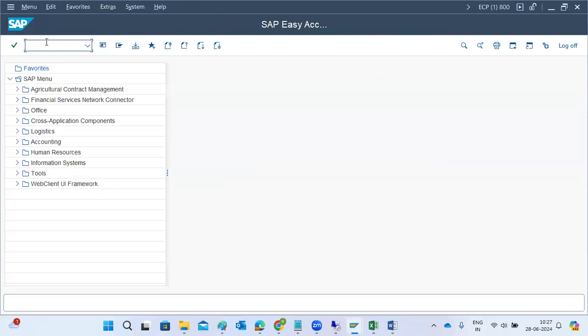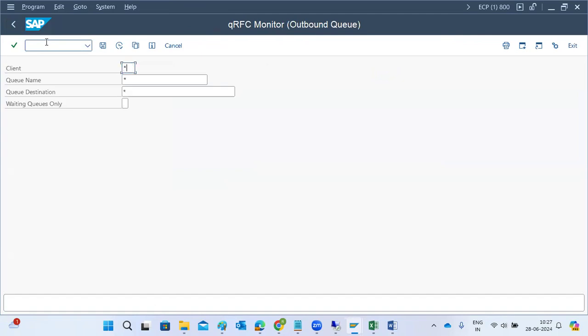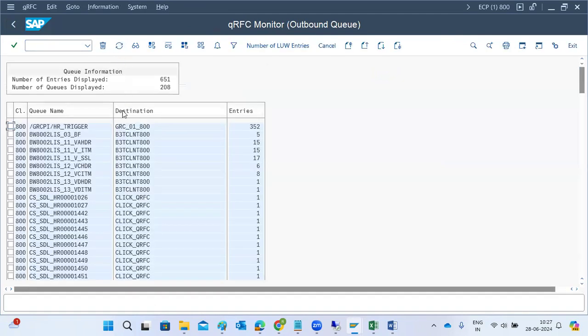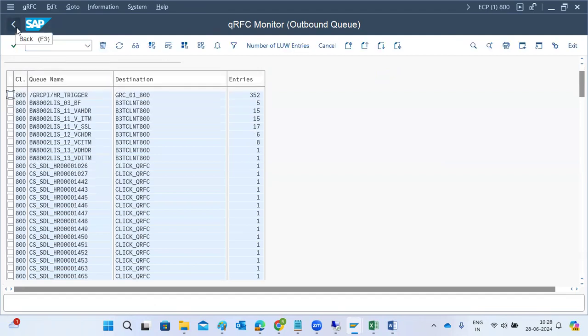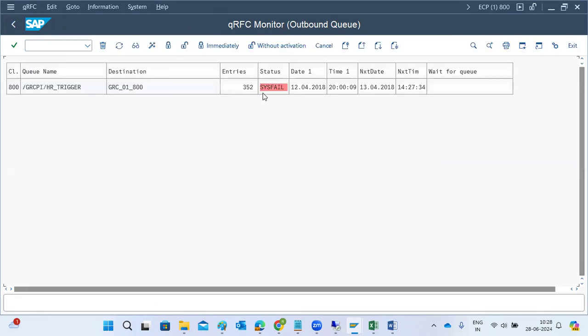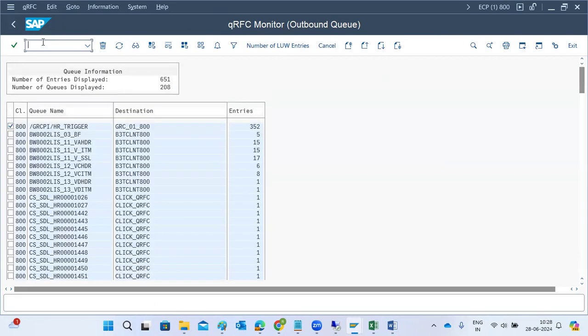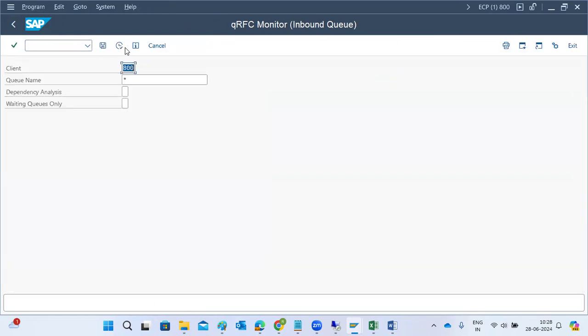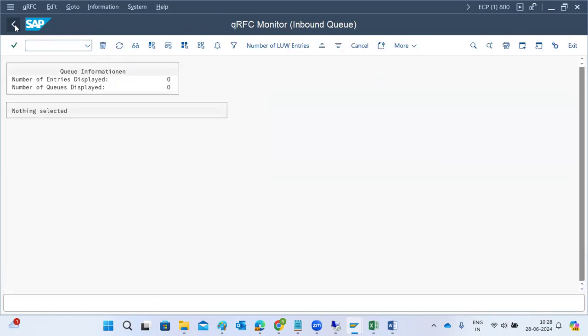Also, all the possible transaction codes, and we also need to check SMQ1. Are there any entries stuck in the system or not? We need to check it out here. If yes, entries got stuck, what is the reason here? Then we need to inform the respective functional team. Then SMQ2, what is the status here? In SMQ2 also we need to check.